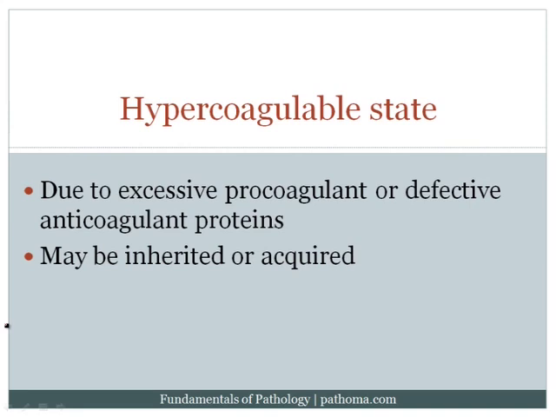So remember that we normally have procoagulant proteins that allow for coagulation, and we have anticoagulant proteins that stop the coagulation, and we need that balance. So if we have too many procoagulant proteins, that will result in a hypercoagulable state, giving us a risk for thrombosis. And if we lack the anticoagulant proteins, that would also give us an imbalance, resulting in an increased risk for thrombosis. Now, of course, these disorders can be inherited or acquired, and we'll see that as we move forward.